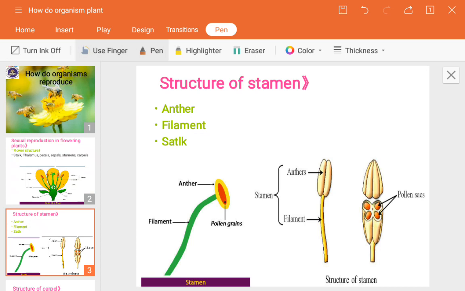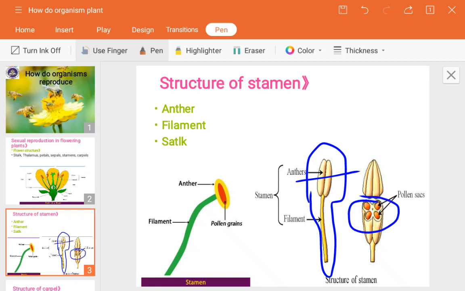This is the structure of the male gamete. If you cut it in a cross section, what happens? You can see inside, four lobes are present. Lobes means portions, and those consist of small seed-like structures in them.